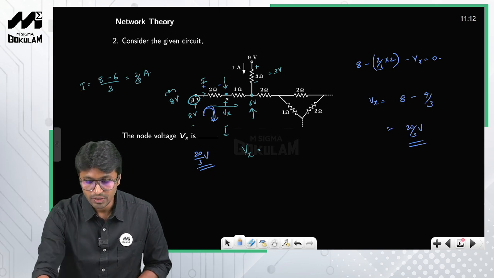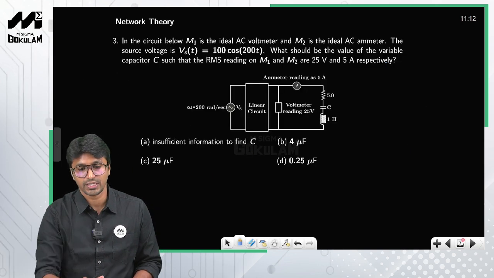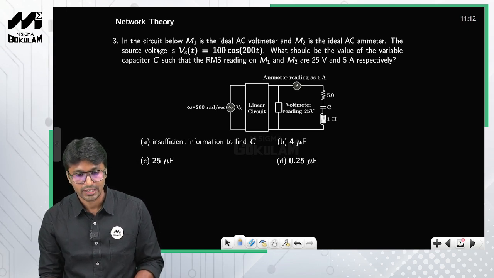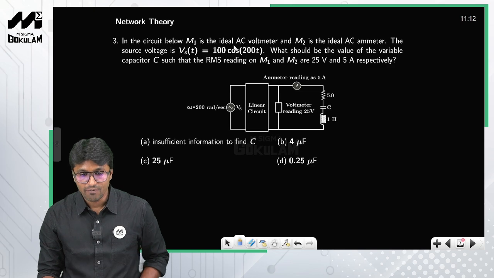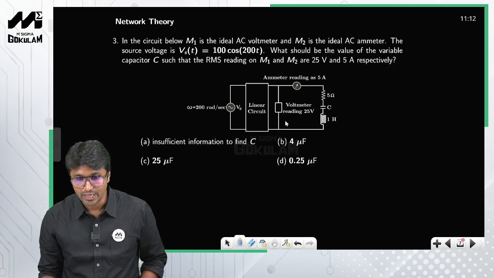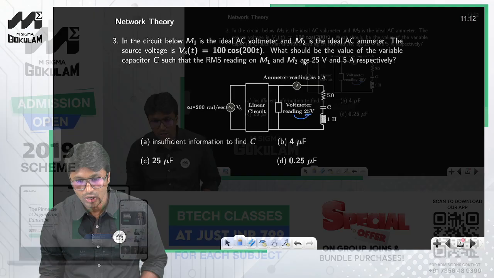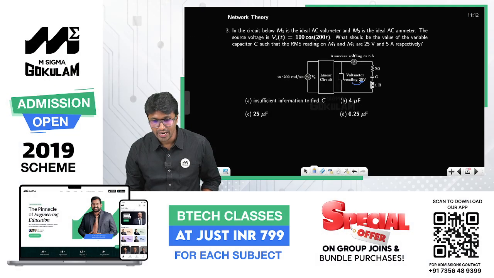Now let us move on to the next question. Okay, so again this is also a question from network theory. What is he asking to calculate? In the circuit below, M1 is an ideal AC voltmeter, which is reading a value of 25 volts, and M2 is an ammeter, and this is reading a value of 5 amperes, right?